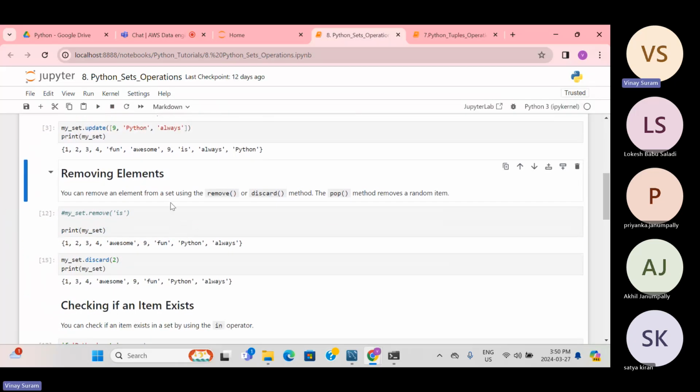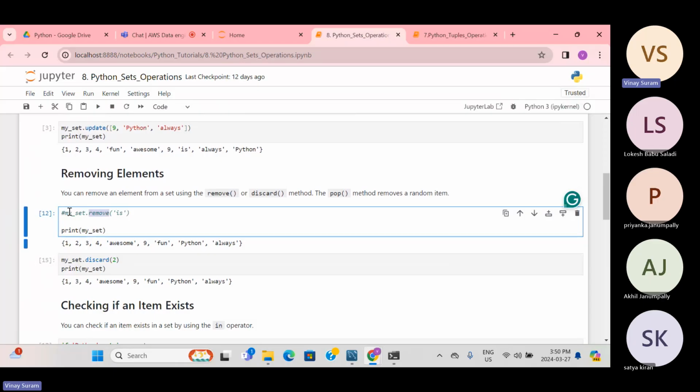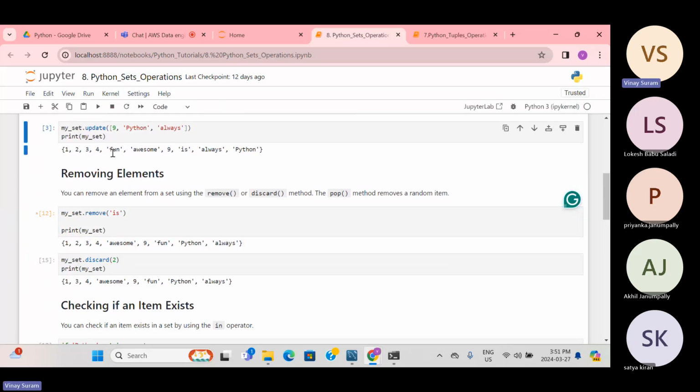Now I'm removing elements. I'll be using the remove keyword. Remove is a function that removes elements. So we have fun, right?